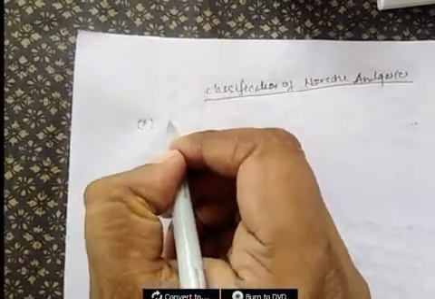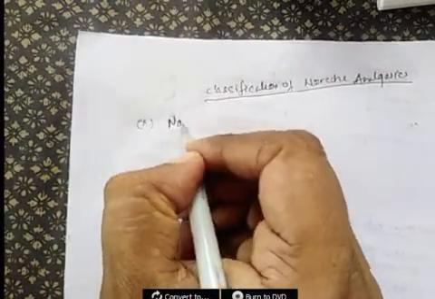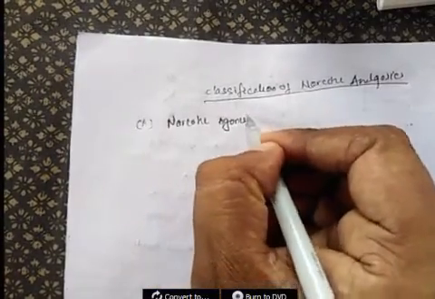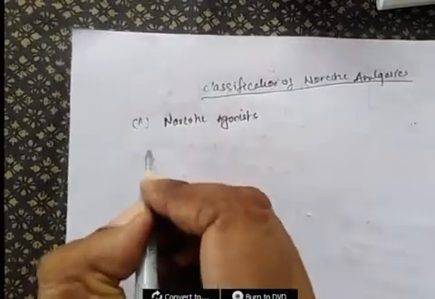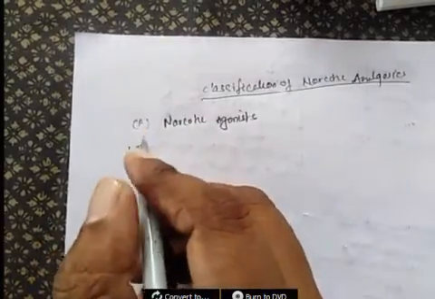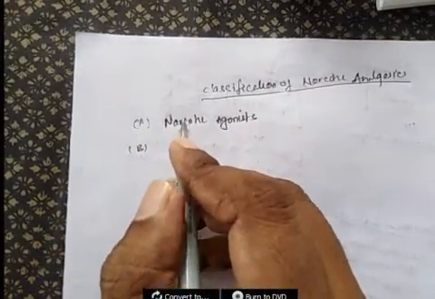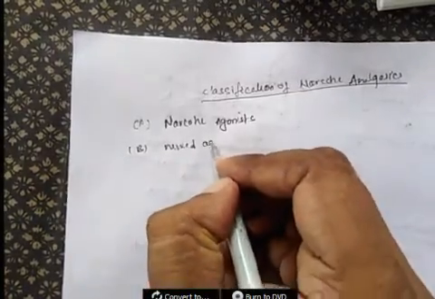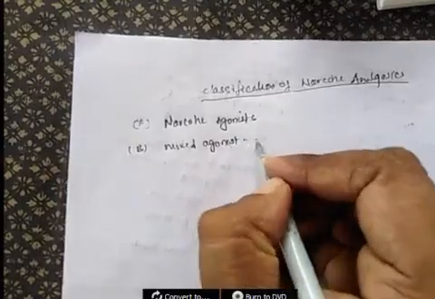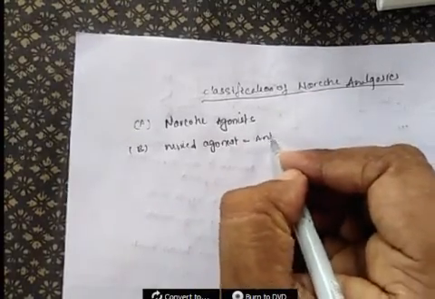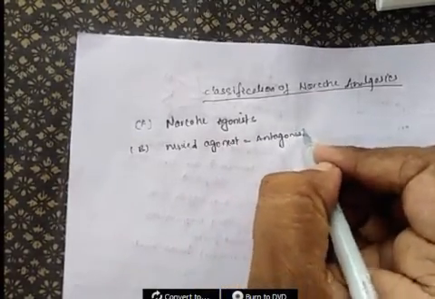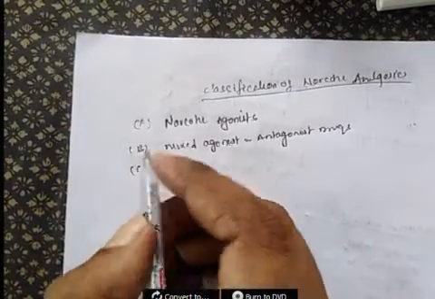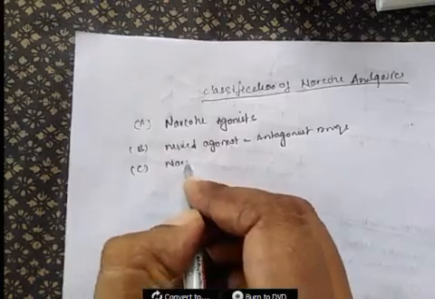Class A is the narcotic agonists, category B are mixed agonist antagonist drugs, and the third category are the narcotic antagonists.